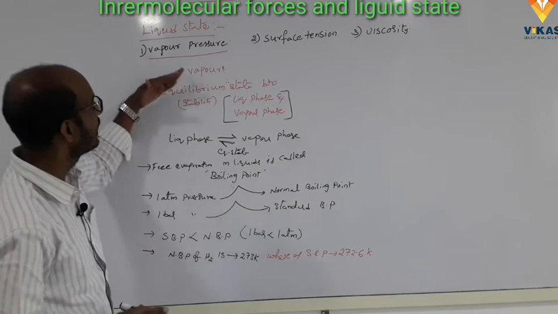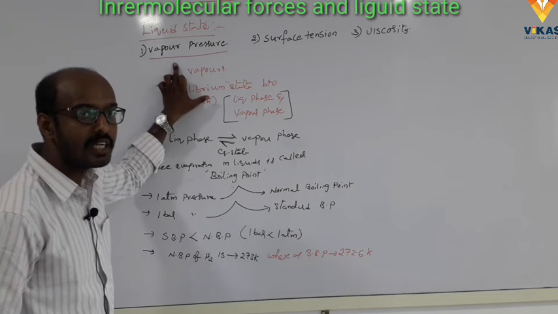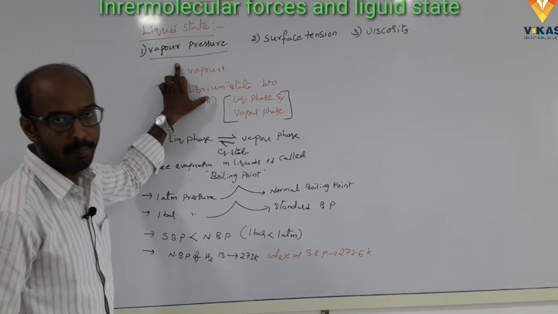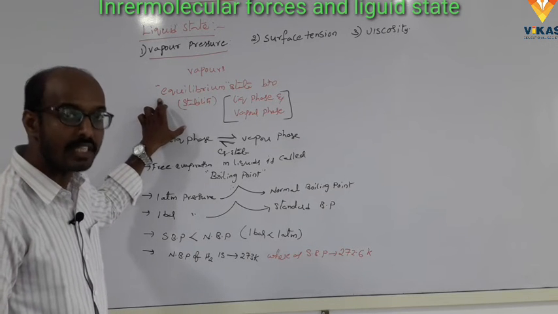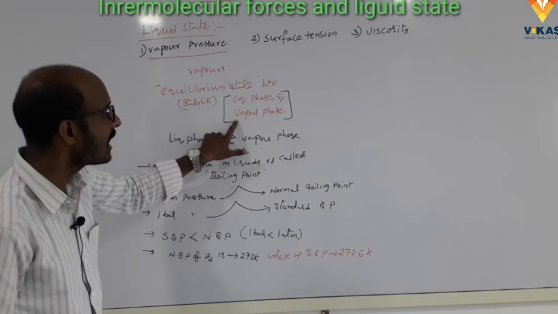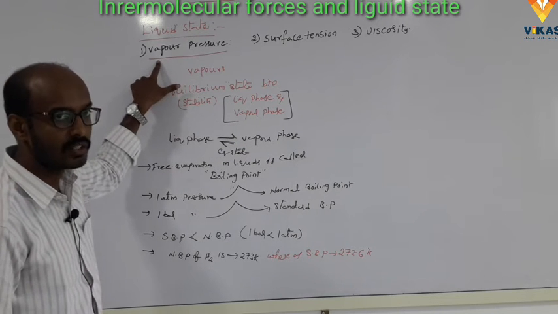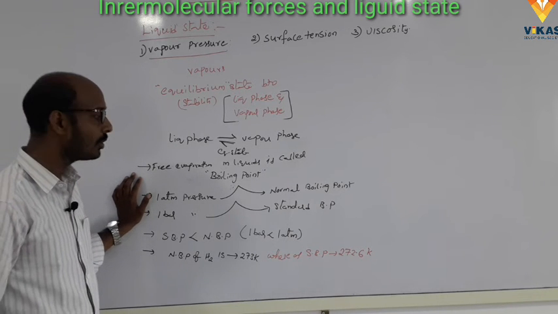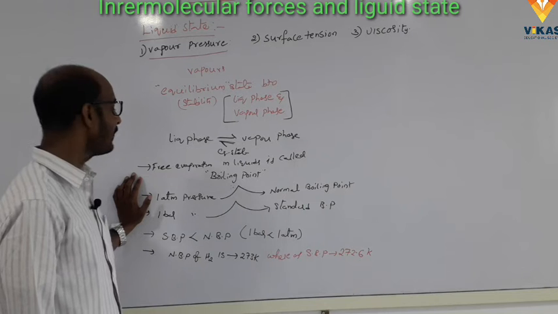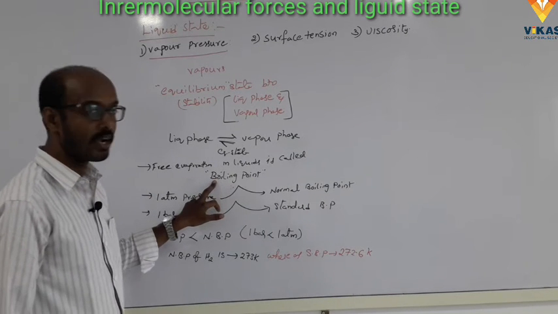Okay, once again I will repeat it. Vapor pressure: the pressure exerted by the vapors, which forms the equilibrium state between the liquid phase and vapor phase, is called vapor pressure. The free evaporation in the liquids is called boiling point.